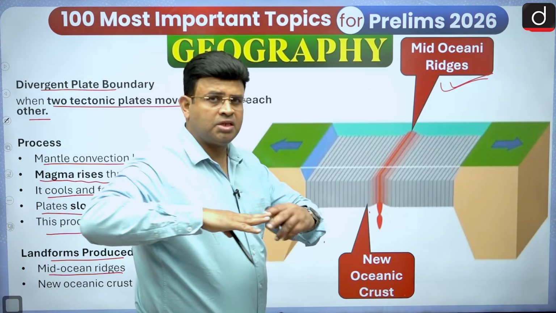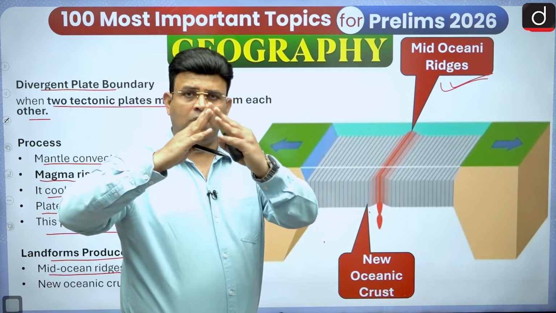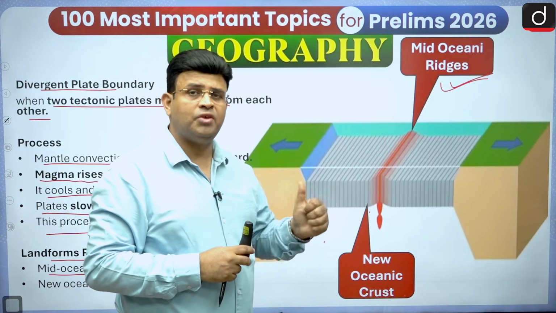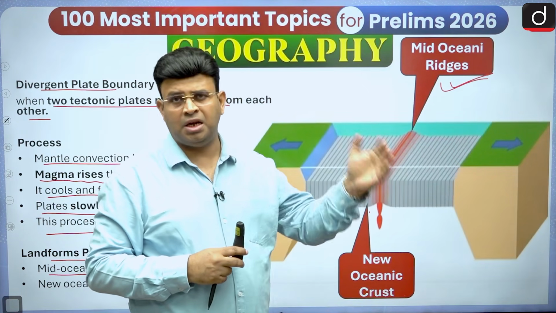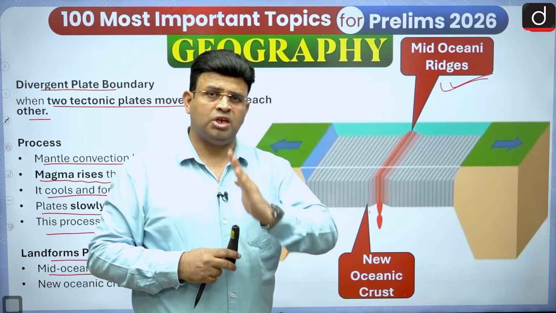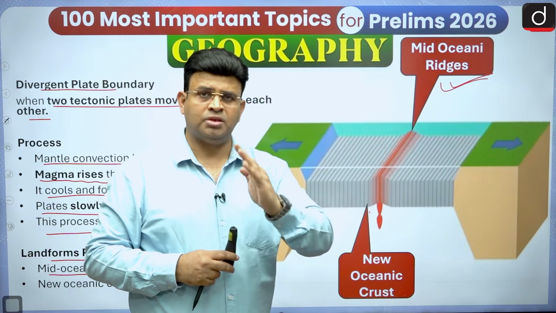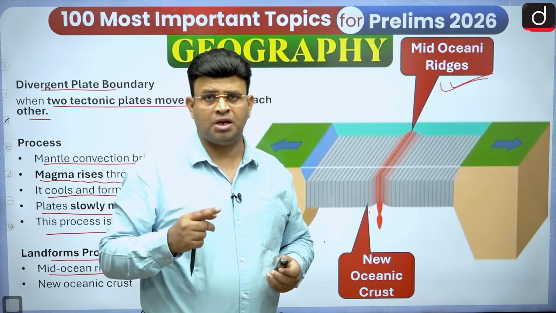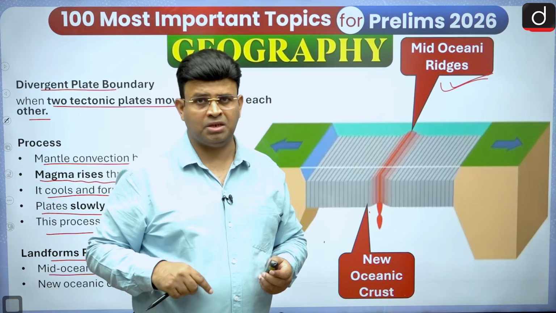Because of the heat, this has been uplifted and it looks like a chain of mountain range, the mid-Atlantic ridge. Mid-oceanic ridges exist everywhere in the world, Pacific, Atlantic, Indian, wherever the plates are diverging. In the middle section it will be an uplifted chain of mountain ridge, known as a mid-oceanic ridge, and the longest mid-oceanic ridge, in the Atlantic Ocean, is known as the mid-Atlantic ridge.